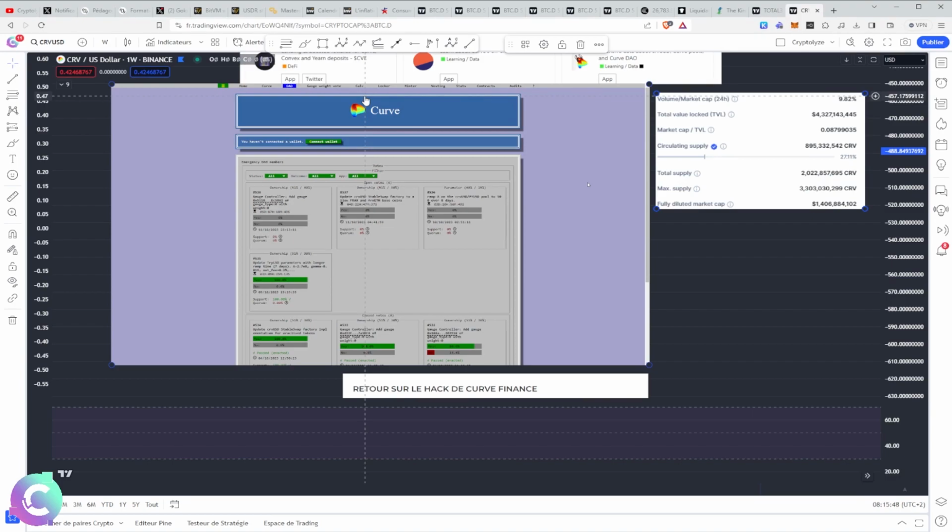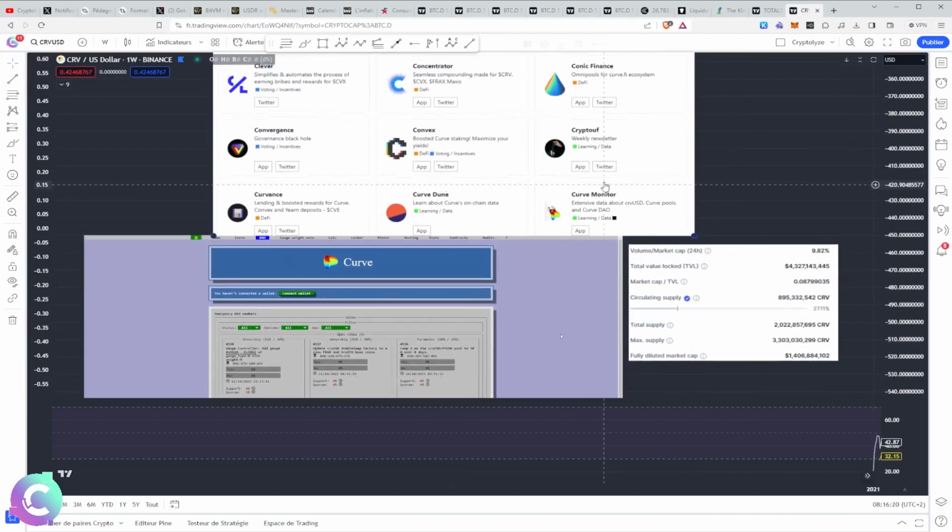Because the more CRVs we have, the more weight we will have in the decision, and the more we will be able to direct the incentive to a place or an individual. This is why there is even a notion of a scrap, a notion where we will, for example, lend our CRV to someone, and in return, they will pay us a sum. This is what we really call snatch CRVs, in which the more CRVs you have, the more weight you will have in the decision. Therefore, the more financial weight your voice will have, and the more you can get paid this way. So on that, we have to understand this system well because it is very important.